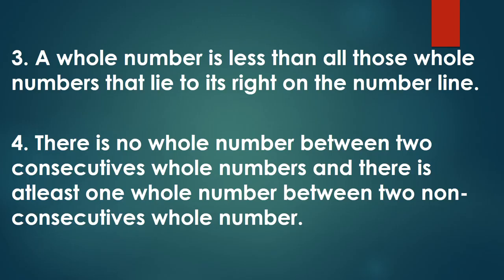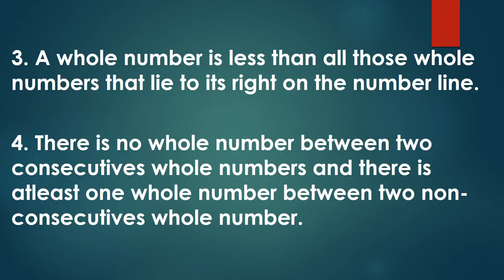There is 4. So there is at least one whole number. More is possible, more than one is possible. But at least one whole number is there between two non-consecutive whole numbers.